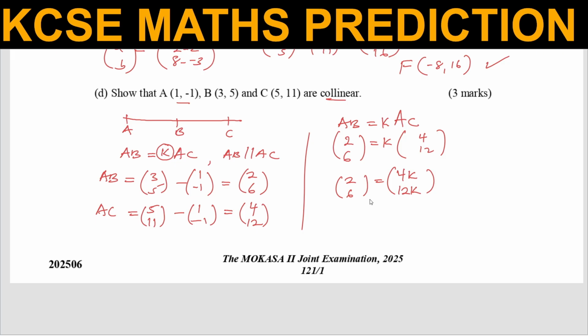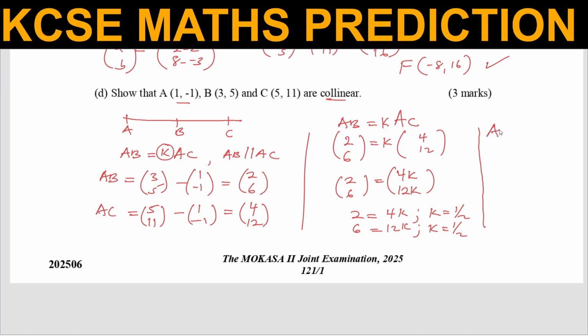If I'm able to show that the scalar K is the same for both, then if I take 2 equals 4K, K will be a half. If I take the bottom one, 6 equals 12K, K will still be a half.